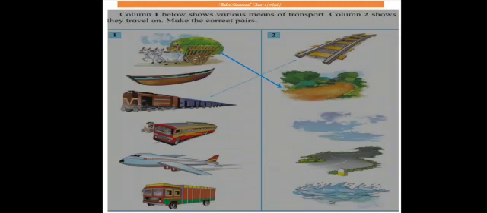Second is a boat. Boat travels on water. Third one is train, which is given. Train travels on track. Third is bus. Bus travels on Pakka road. Aeroplane in the air. And finally, a truck. Truck also travels on Pakka road.